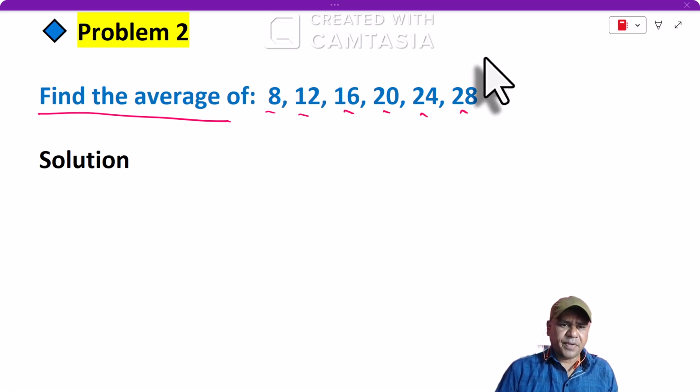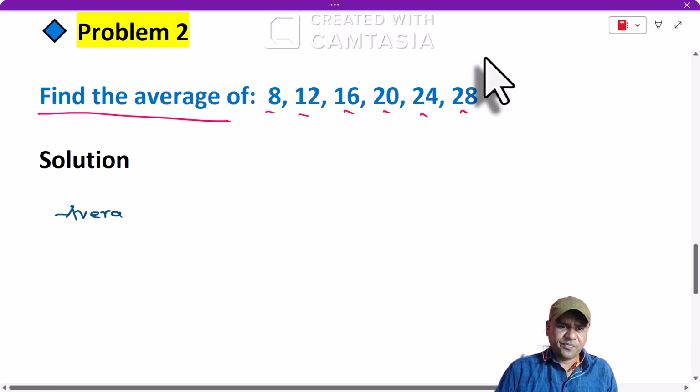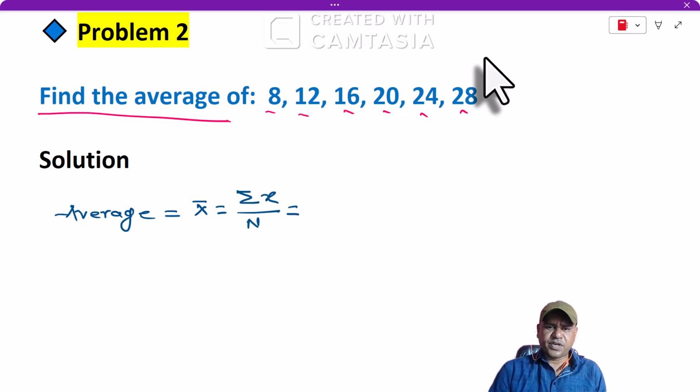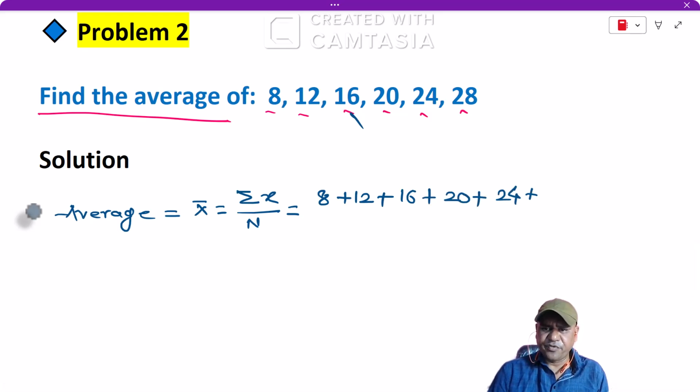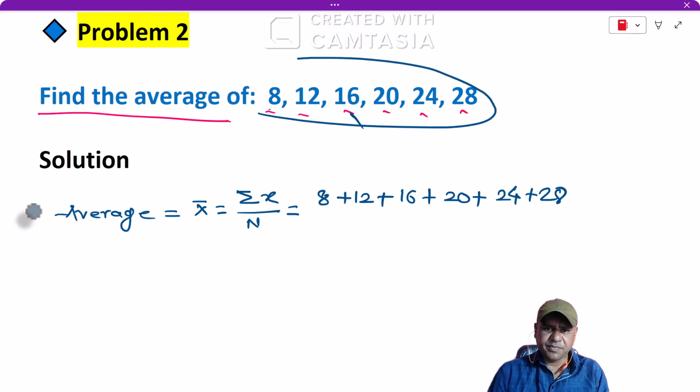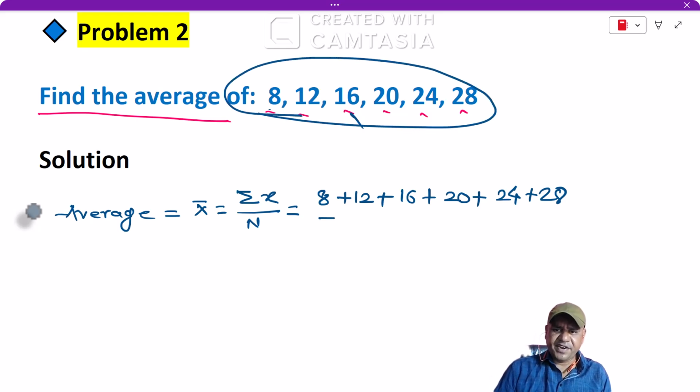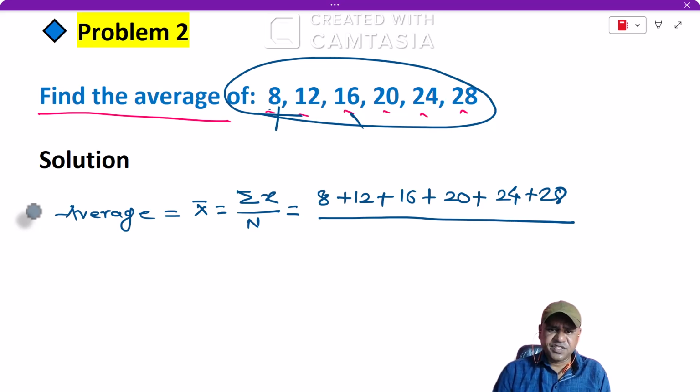We know the formula of average, that is x bar is equals to summation of x divided by n। Here total numbers का summation यानी 8 plus next number 12 plus next number 16, उसके बाद में 20, next number 24 and then 28। यहाँ पे इन नंबर्स का समेशन करना पड़ेगा, डिवाइडेड बाय हाउ मेनी नंबर्स आर हियर। Here, this is the first number, this is the second, third, fourth, fifth and sixth। Total numbers are here 6,